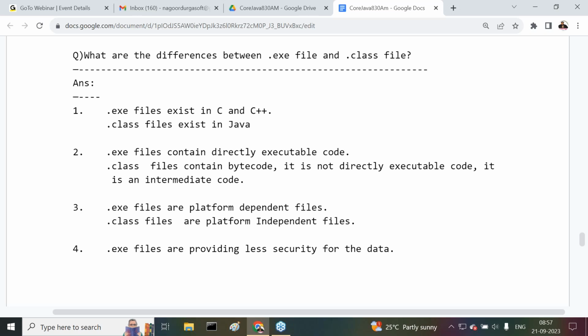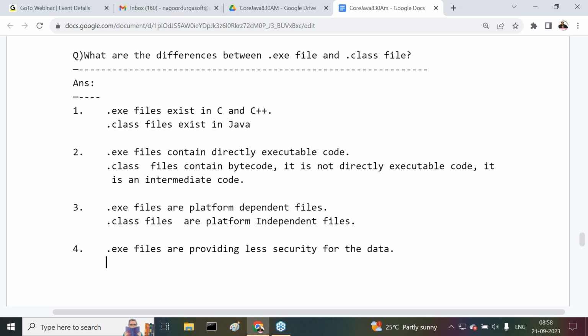Another direction, listen carefully. If we observe outside, viruses and related content, the majority of virus related software is provided in the form of .exe files. No virus related software is provided in the form of .class files.